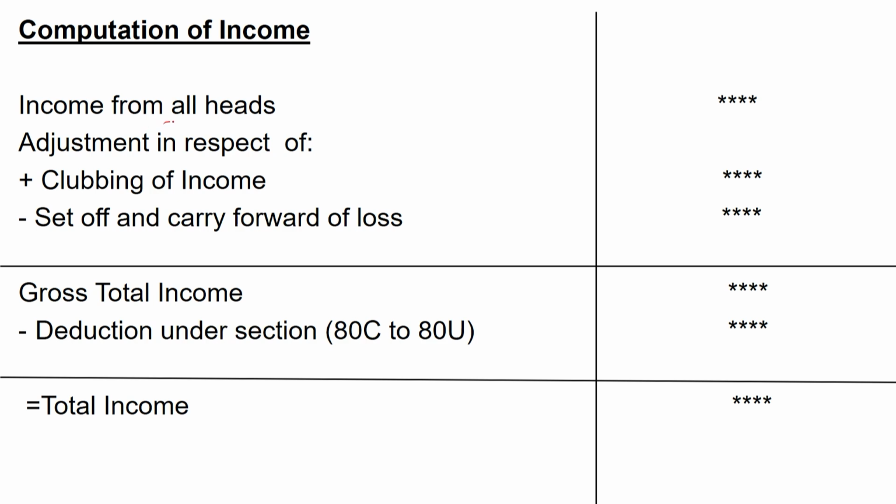So income from all the heads of income that we had discussed in the previous lectures of this particular module, that is salary, income from house property, income from business and profession, and income from other sources, are all added together to know the total income of the assessee.